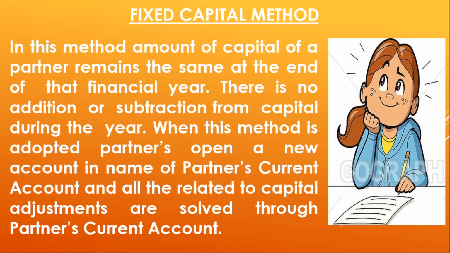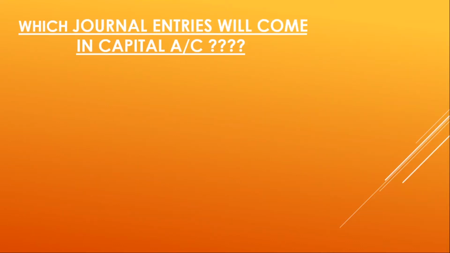In this method, capital account of partners is prepared and current account of partners is also prepared. In the capital account of partner, only the opening and closing balance will come, which will be same, and in the current account of the same partner, all entries related to the partners will come. Entries such as drawings, interest on drawings, salaries, commission, etc. will come in the current account of partners. So students, which journal entries will come in the capital account of partners?